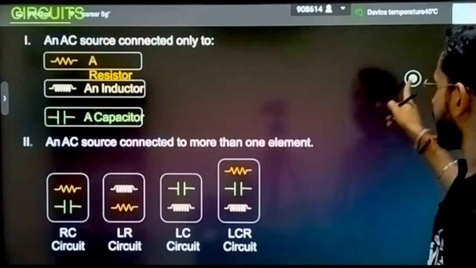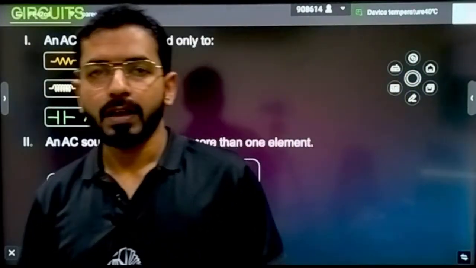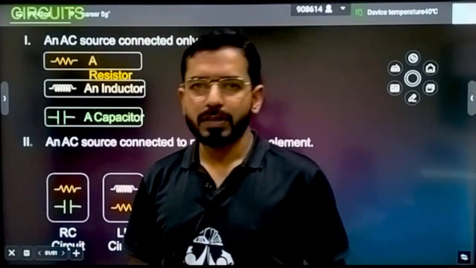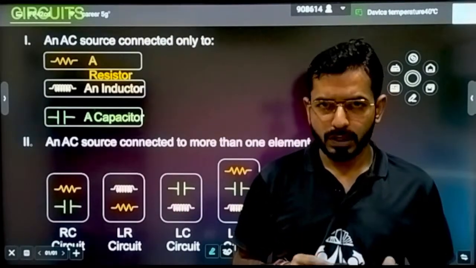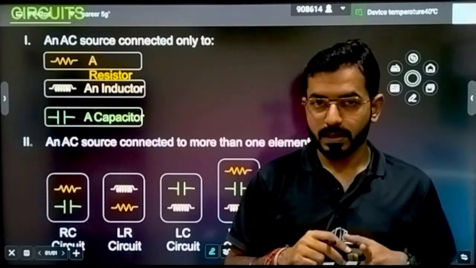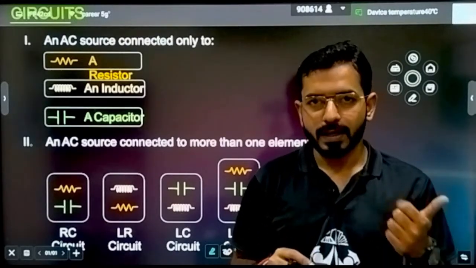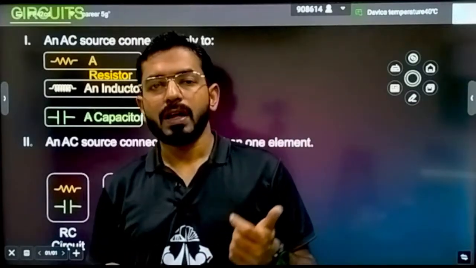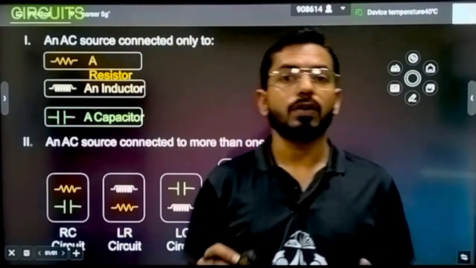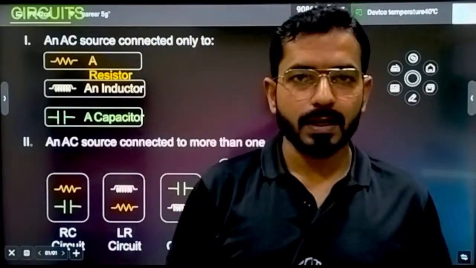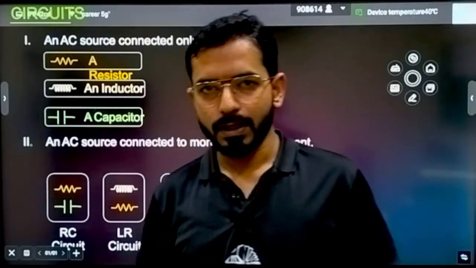Okay. Now let's enter into the actual topic that we have to understand, that is alternating current. If I tell you the summary of this chapter, we are going to understand a lot of circuits. Firstly, resistance circuit, capacitor circuit, inductor circuit, then combinations will come: LR circuit, inductor and resistor circuit, LC circuit, RC circuit. All these circuits we will go through simultaneously, and then finally we are going to understand the combination of all these three, the LCR circuit. That combination also we are going to understand in this complete chapter.